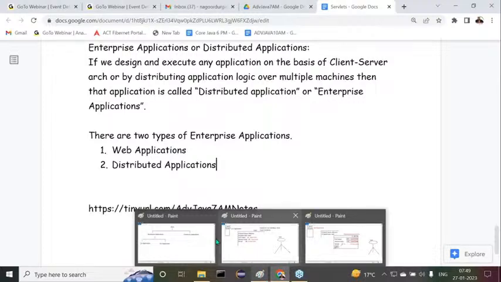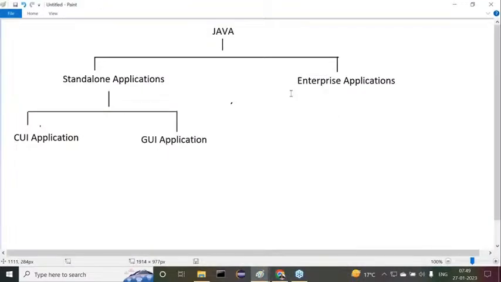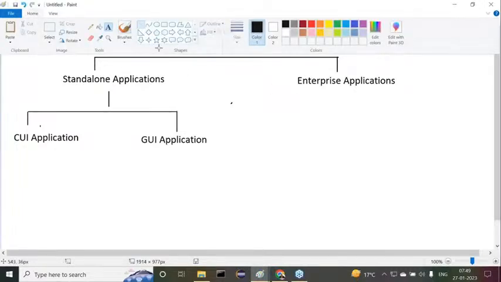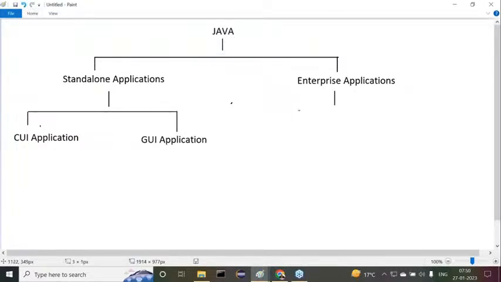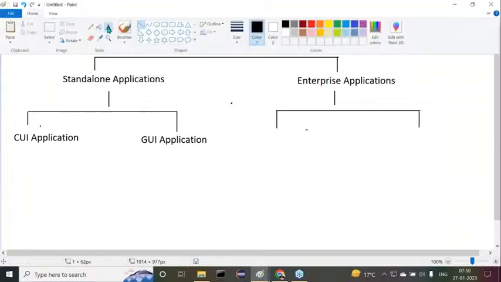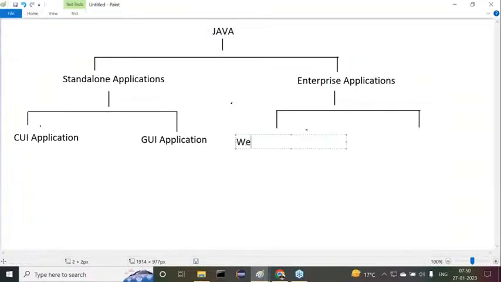Here we have enterprise applications, and two types of enterprise applications: first web applications, and second distributed applications.